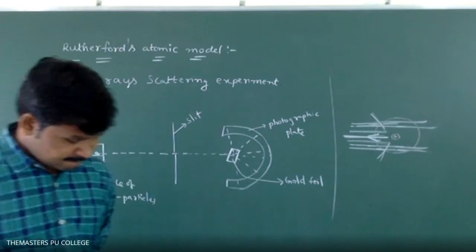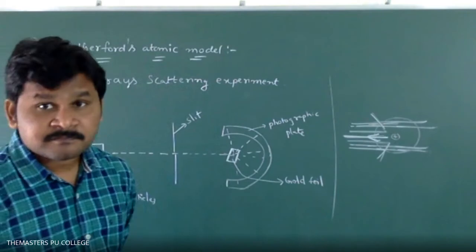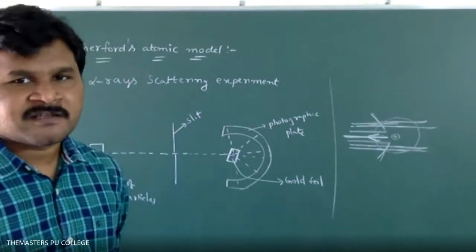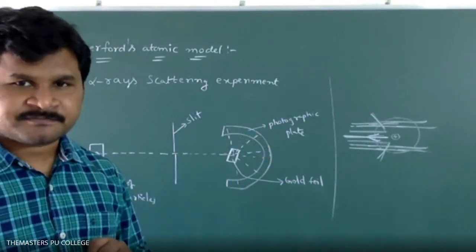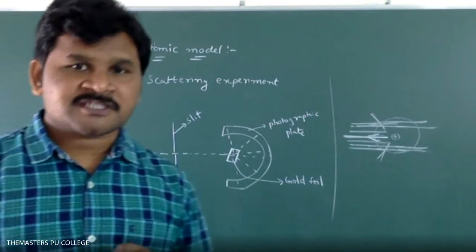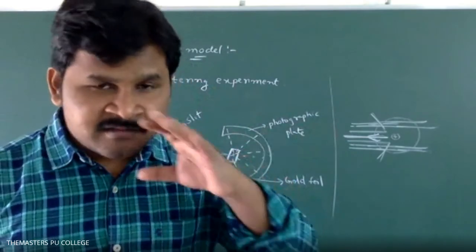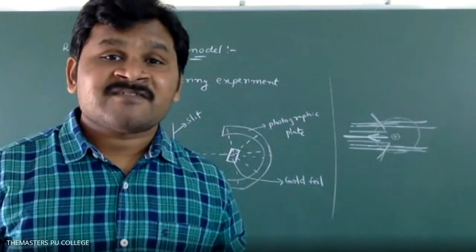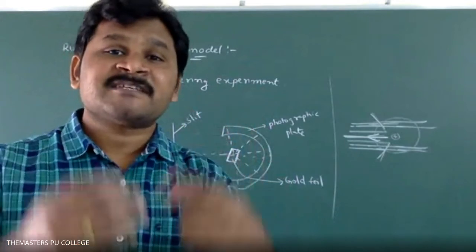Okay, now please observe. What is the first observation? Particles pass through the gold foil easily without any deviation. Based on this observation, he thought that the majority of the space present in the atom is empty.